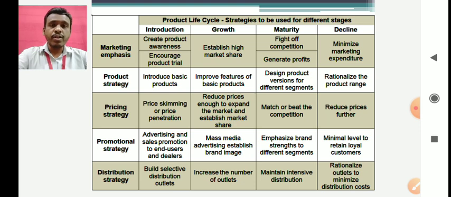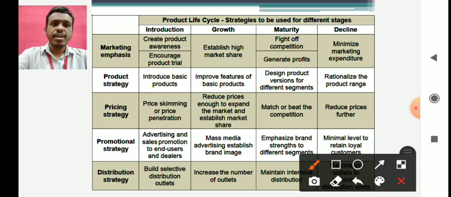That is, your distributor should be able to keep the product on the shelf of the shop where the customer is going to come and purchase. It should be available all the days. Then lastly, the fourth stage in the product life cycle is the decline stage. Decline stage is the stage where your product sales start to go down.